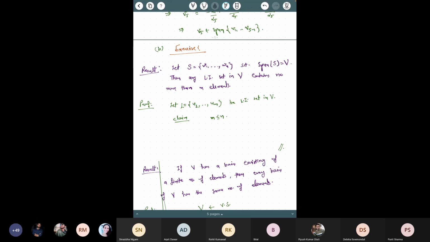Now, what I'm saying is that this way S can be reduced to a basis, or you can find a subset of S that forms a basis of V. Since that subset will have fewer elements than S, or at least less than or equal to, and a basis is the maximal linearly independent set, any linearly independent set will have not more than n elements. So this argument is fine.